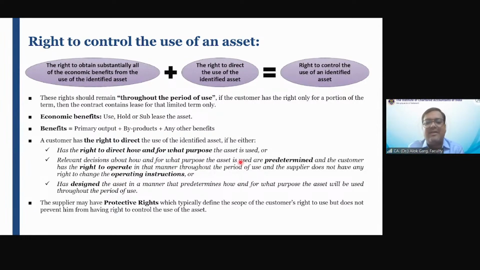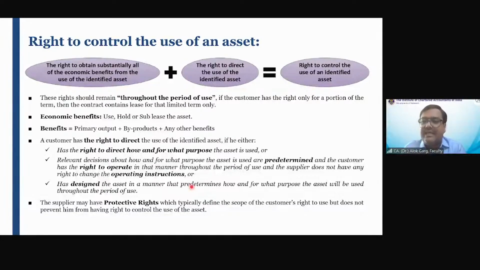Okay. Or the lessee has designed the asset in a manner that predetermines how and for what purpose the asset is used throughout the period of use. Okay. The asset is designed in the manner that it has to be predetermined how and for what purpose the asset has to be used. आपका asset ही ऐसा है कि जहां पर already predetermine करना पड़ेगा.